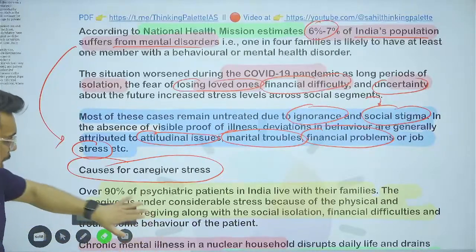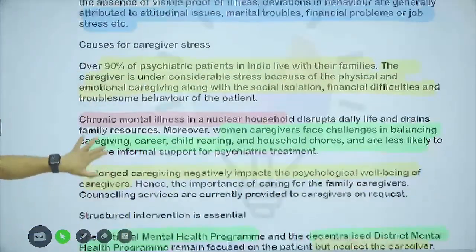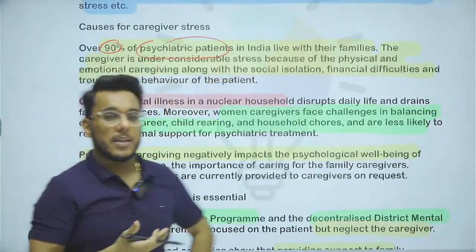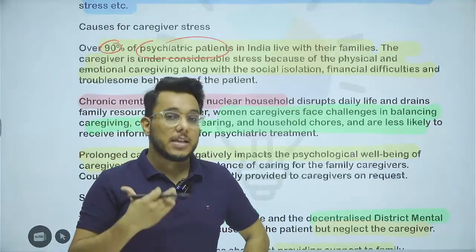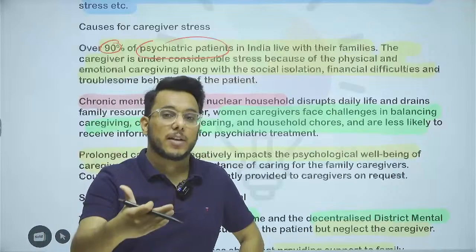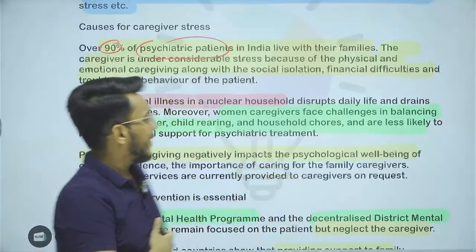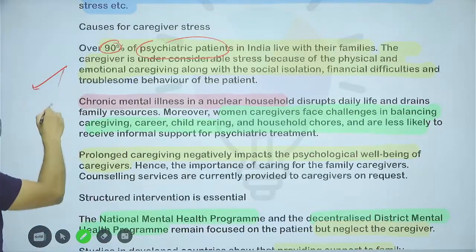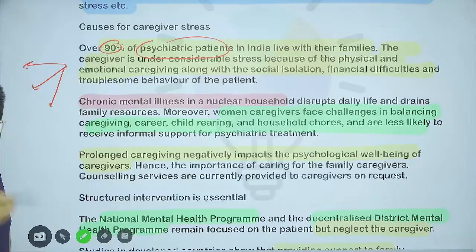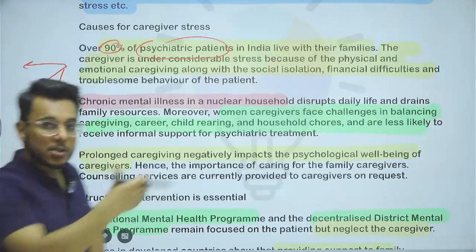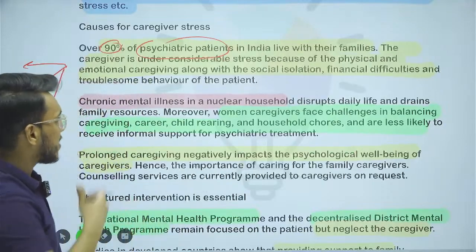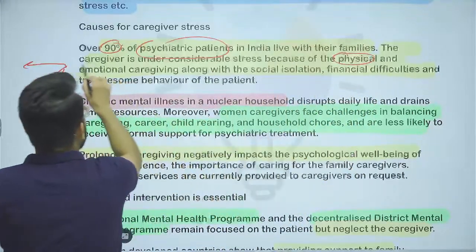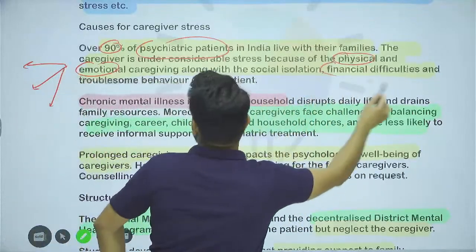Basically, guys, when we talk about India, 90% of the psychiatric patients are living with their family. Institutionalized support in India is still missing, and often people cannot pay for institutionalized care, so they are living with their family. And in India we also find that the family size is reducing. We are moving more towards nuclear setups, and the caregivers to these psychiatric patients are, number one, facing a lot of stress. There is physical stress, emotional stress, then the financial difficulties that are there.